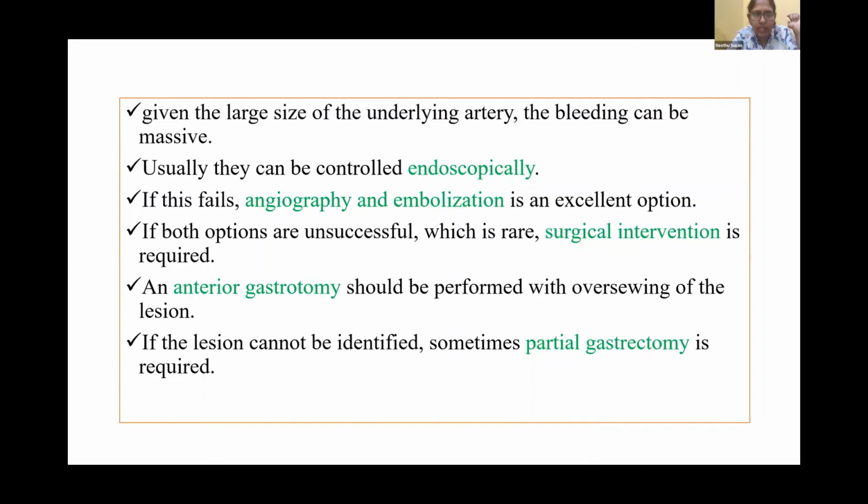Usually they can be controlled endoscopically. If that fails, then angiography and embolization is an excellent option. If both those options are unsuccessful, which is rare, then surgical intervention can be undertaken. An anterior gastrotomy should be performed with oversewing of the lesion. And if the lesion cannot be identified, sometimes even partial gastrectomy is required.